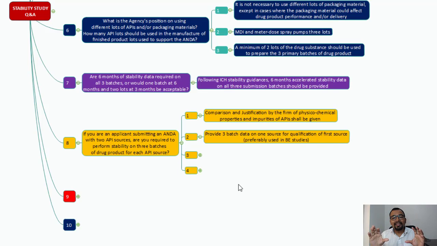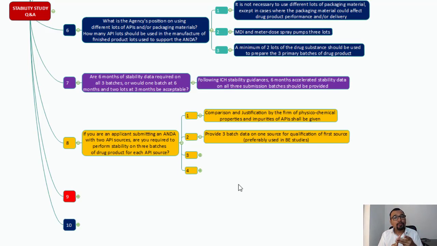Provide three batch data on one source for qualification of the first source, preferably the one used in BE studies. So you need not manufacture three different batches using both API sources. Your primary API source, you need to manufacture three different batches.